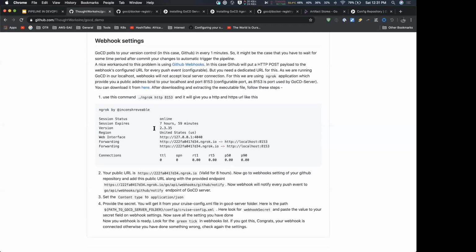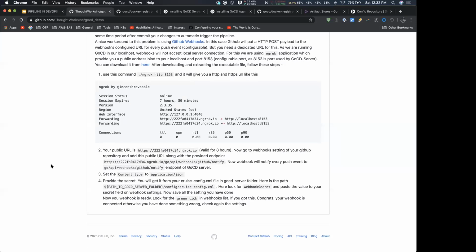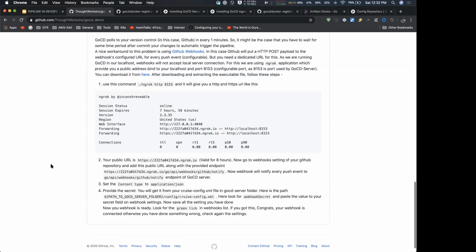A way around it is the ngrok application. You can download it from here and just use the executable file with the port number of GoCD. If you use ngrok http 8153, it will provide you a public URL. So you can go to the GitHub settings, give that URL and the endpoint provided by GoCD. So now you can use GitHub webhooks for your local GoCD server as well. Okay, so I think these are all the prerequisites you have to configure before starting the code in the GoCD pipeline YAML.